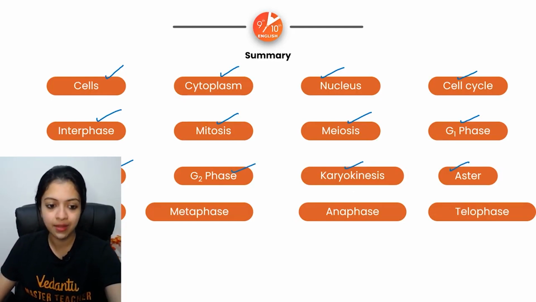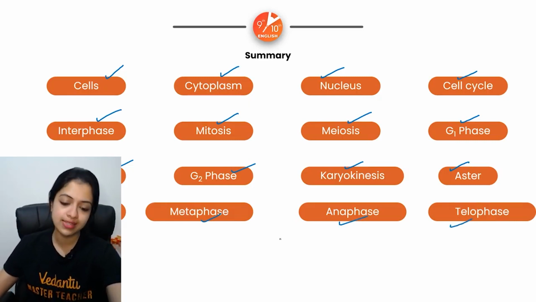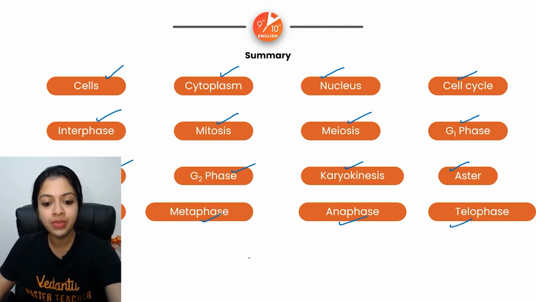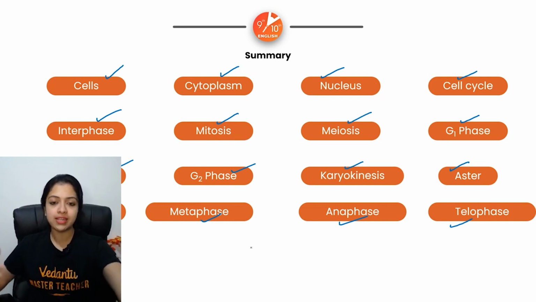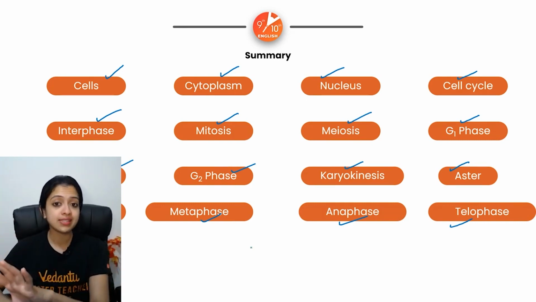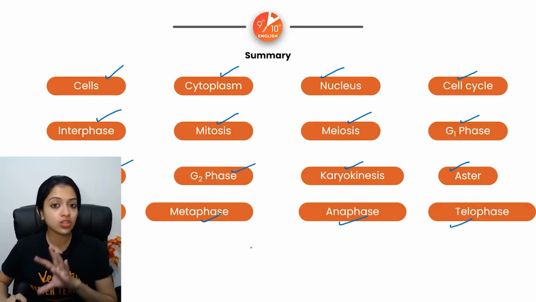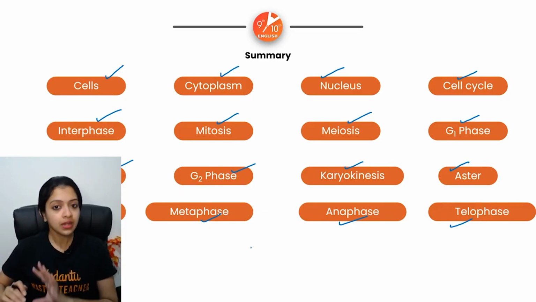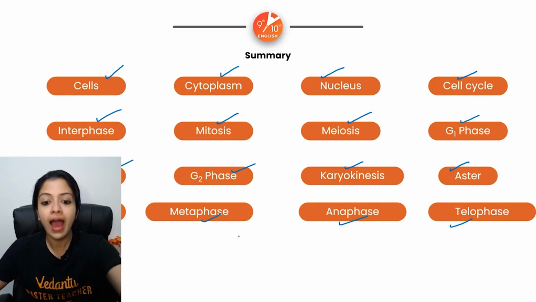What is Aster? We've also seen prophase, metaphase, anaphase, and telophase. Children, as long as you remember that the cell cycle is comprised of interphase and M phase, and in interphase there's G1, S, G2, and in the M phase, or mitotic phase, there's prophase, metaphase, anaphase, telophase, you're not going to be confused at all.